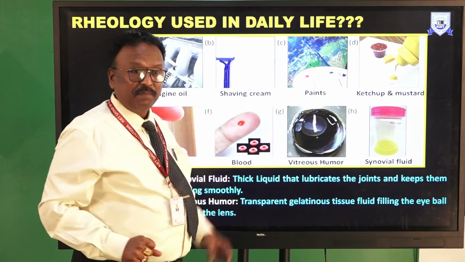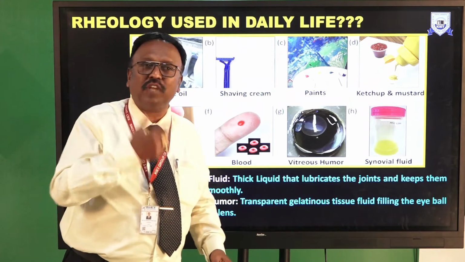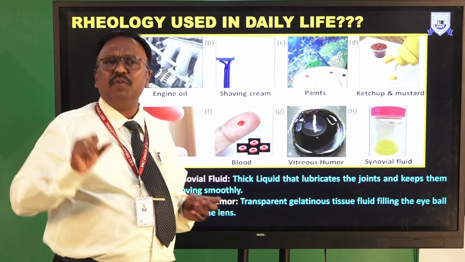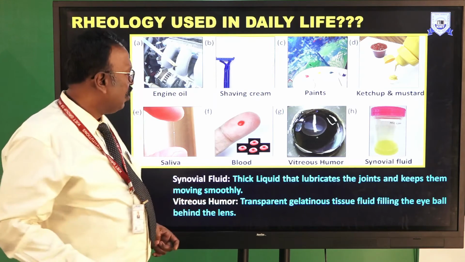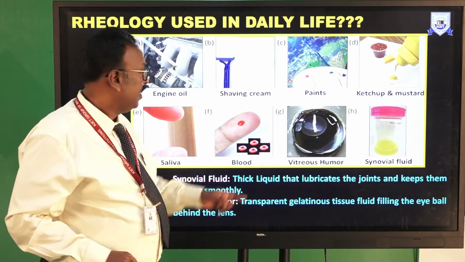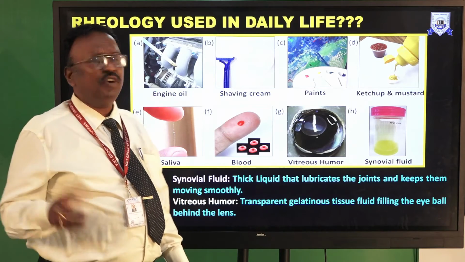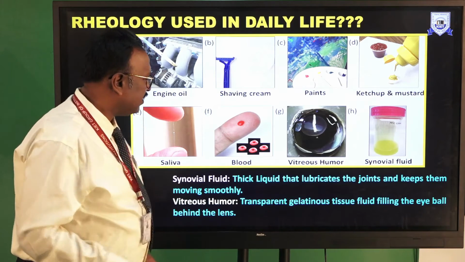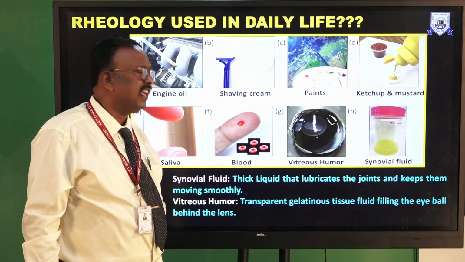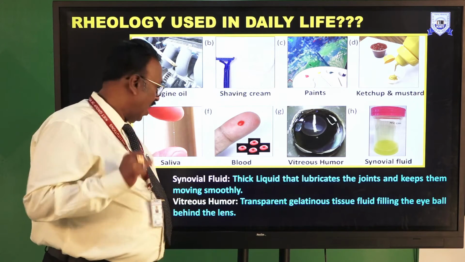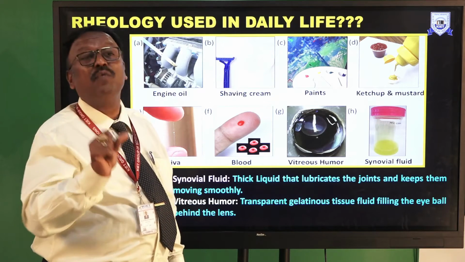Ketchup and saliva, that is, in the oral cavity saliva is produced; the concept behind that is also rheology. Blood, vitreous humor, and synovial fluid. The vitreous humor is the transparent gelatinous tissue fluid filling the eyeball between the eyeball and the eye lens.